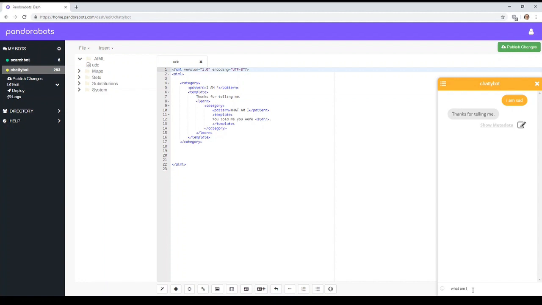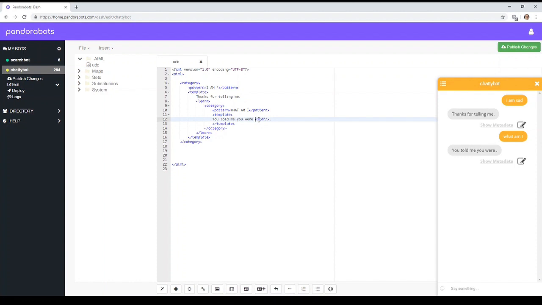Now this may not work. In fact, it won't work. You told me you were blank. Now, why has it done that? The reason is that whatever is in this category tag is exactly what it displays back to you. So you told me you were star. Now this time star doesn't refer to the wildcard. It is actually thinking it's the word, the characters of star in a tag. And because that doesn't display to the user, you get nothing.